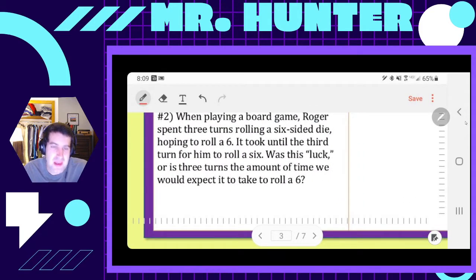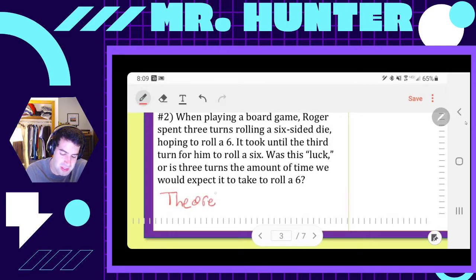Number 2, when playing a board game, Roger spent 3 turns rolling a 6-sided die, and it happened to land on a 6. It took until his 3rd turn for him to roll a 6. Was this luck, or is 3 turns the amount of time we would expect it to take to roll a 6? Well, let's talk about the theoretical probability of rolling a 6. There are 6 options, and only one side has a 6, so about 0.16 is the probability that it would land on a 6. 1 out of every 6 rolls, it should land on a 6.